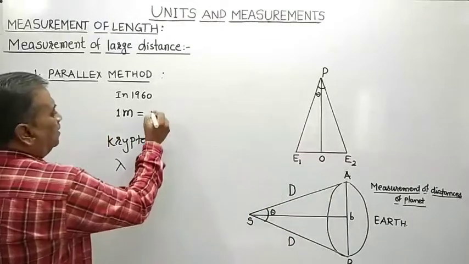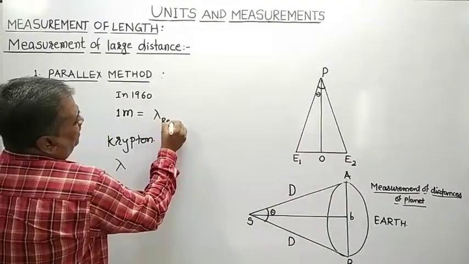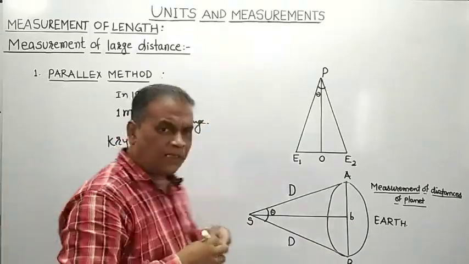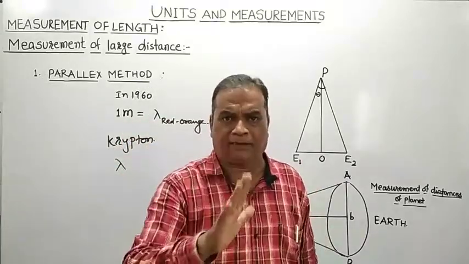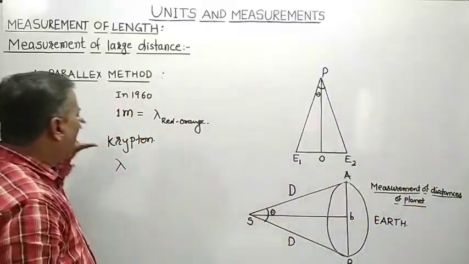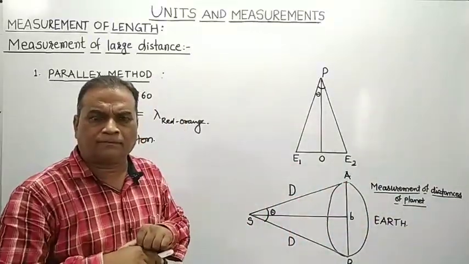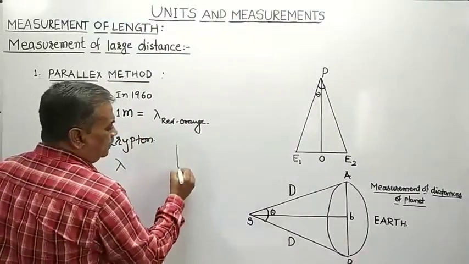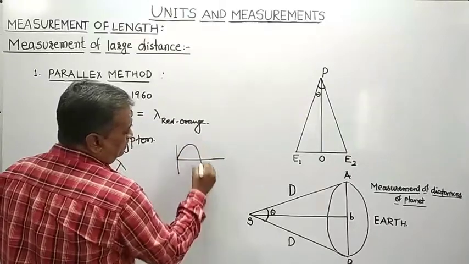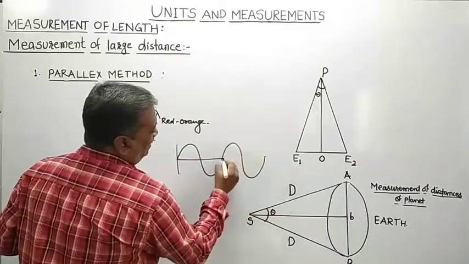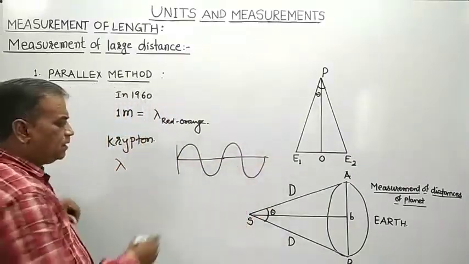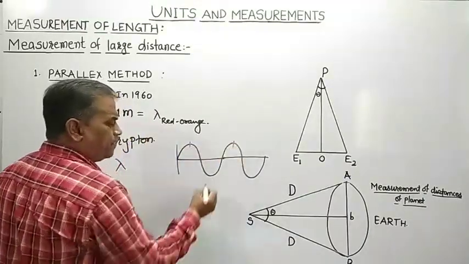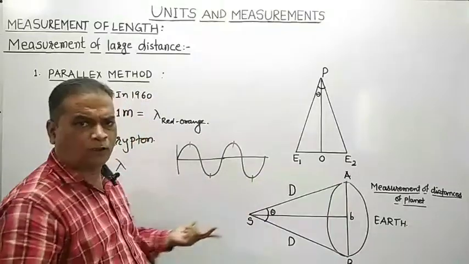What is 1 meter? 1 meter is nothing but the wavelength of red orange color light emitted by atom of krypton. What is the wavelength? If I just draw a light wave, the distance of separation between two consecutive crests or two consecutive troughs is called wavelength.